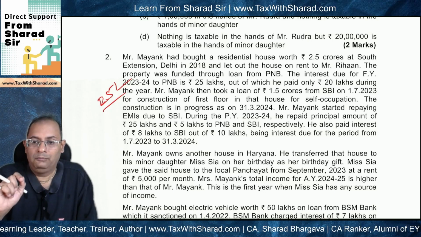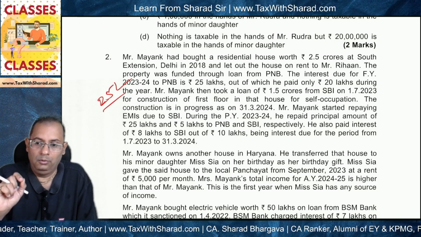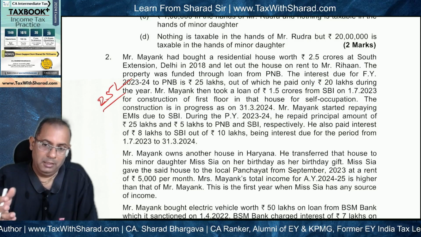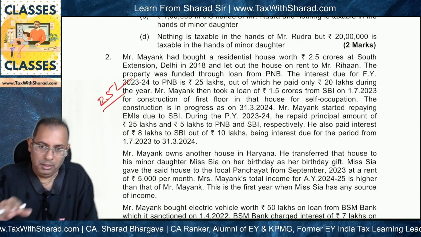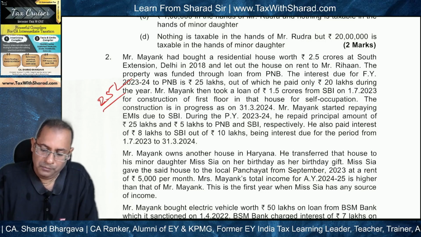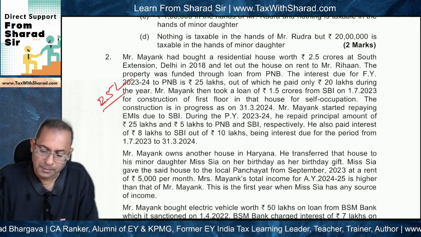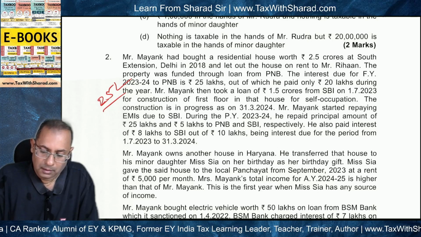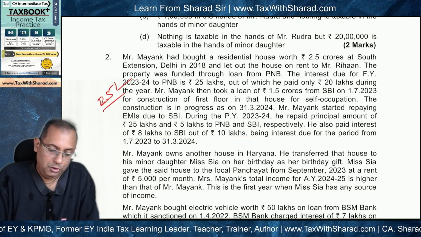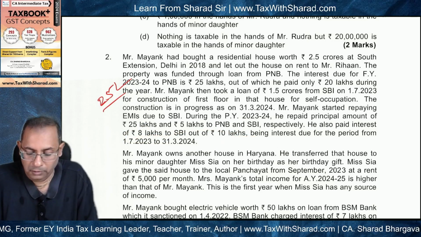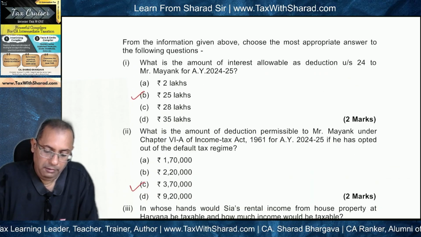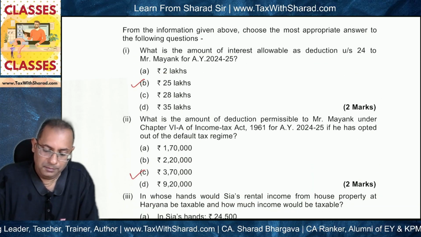Now we know that income from house property starts becoming taxable for a property only when the property comes into existence. Here the construction is not yet complete. The first floor has not yet come into existence, and therefore there is no question of deduction for interest during the current previous year. And therefore this particular interest amount paid to SBI, of 8 lakh to SBI out of 10 lakh. So 10 lakh was due and 8 lakh has been paid, but this amount which is due of 10 lakh will not be deductible. So the answer should be 25 lakh. Okay, so this is the correct answer.